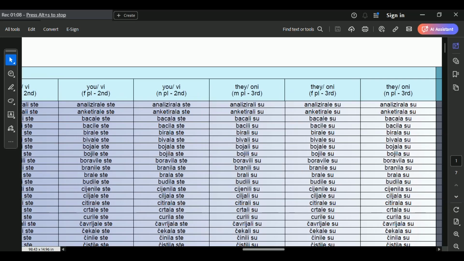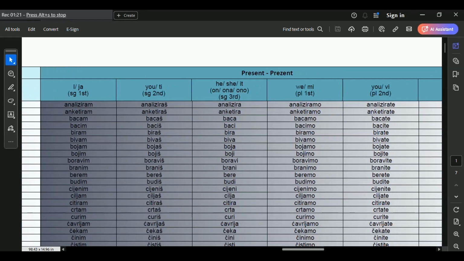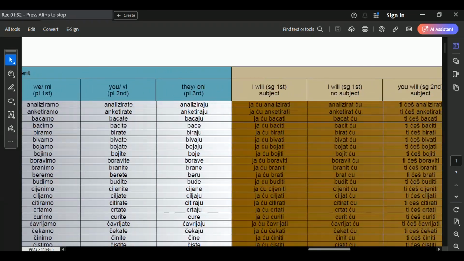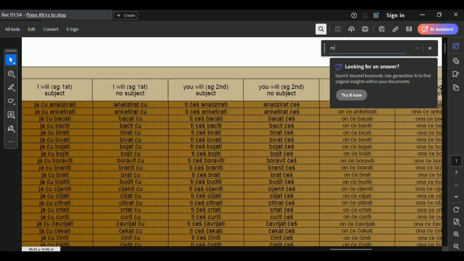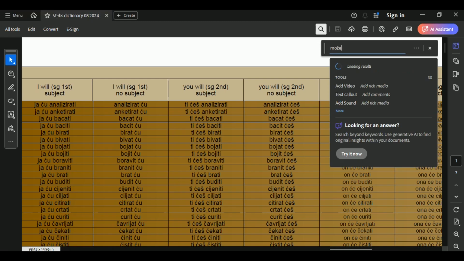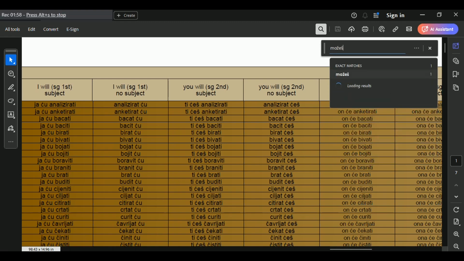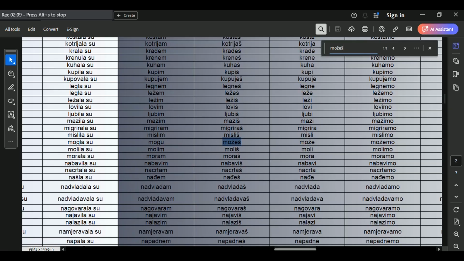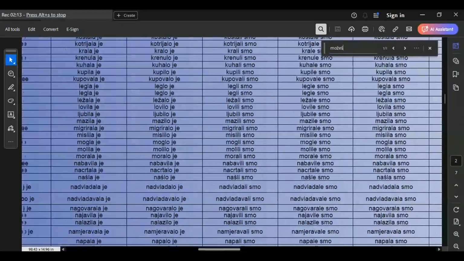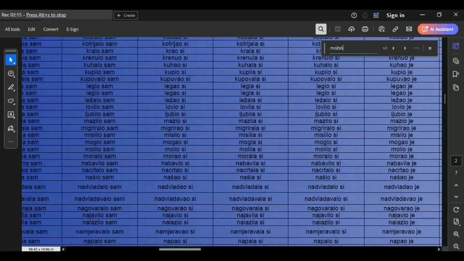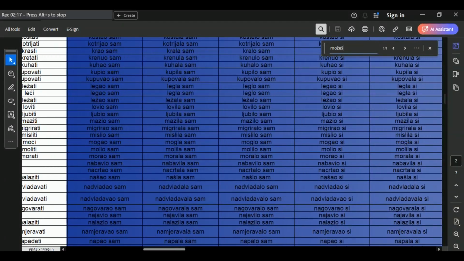For example, you can easily find how možeš, or you can, changes in different tenses by scrolling through the document. However, to search effectively, you'll need to use a Croatian keyboard, as searching for mozes instead of možeš might not yield the correct results. We hope you find this resource useful and look forward to adding more content, including nouns and adjectives, in the future.